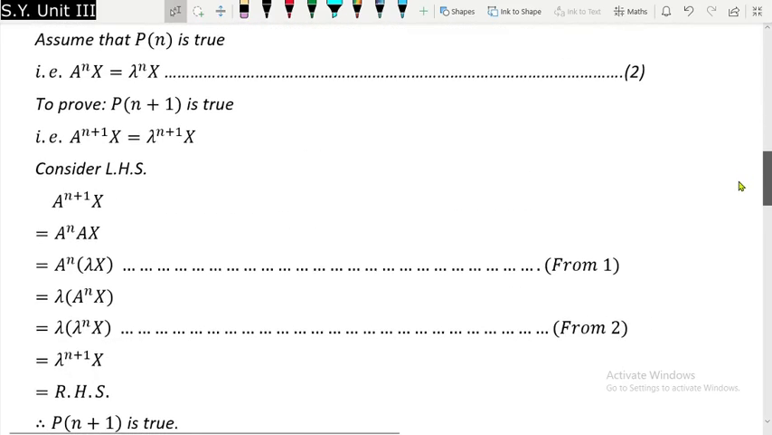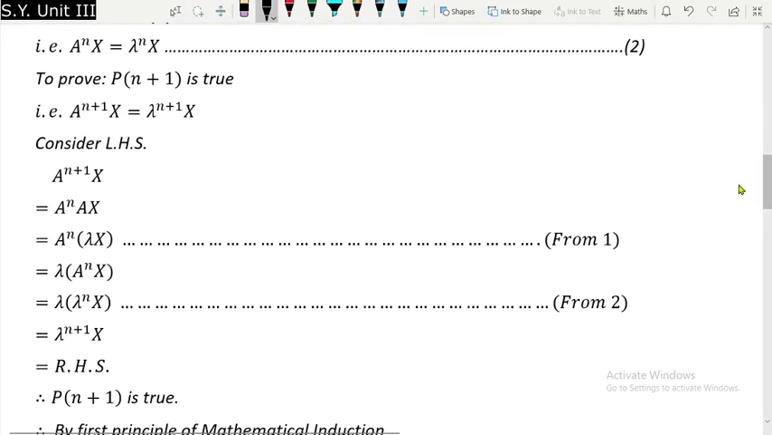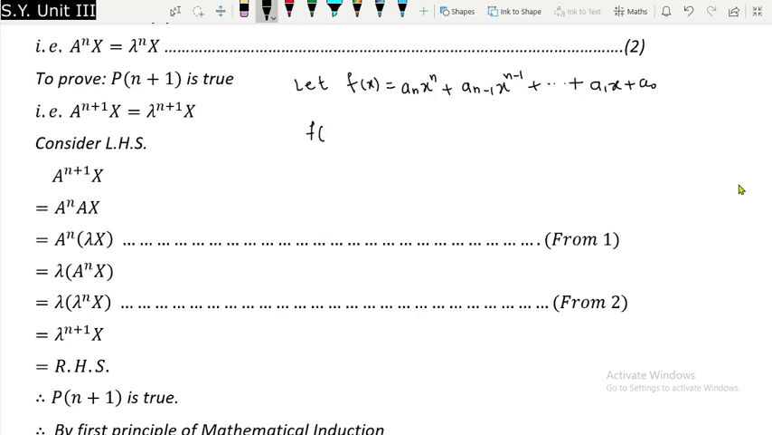So I will use some notation for f of x. I'll say let f of x is equal to a_n x raised to n plus a_(n-1) x raised to n minus 1, this will be continued, plus a_1 x plus a_0. Now we have to show that f of lambda is an eigenvalue of f of A.